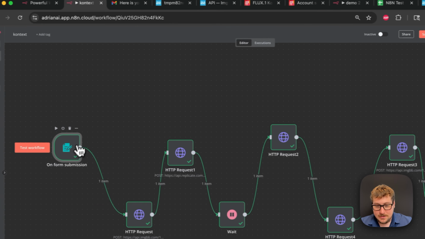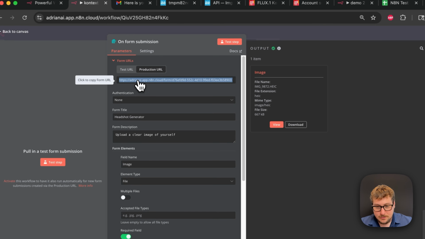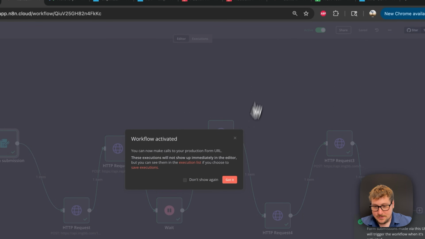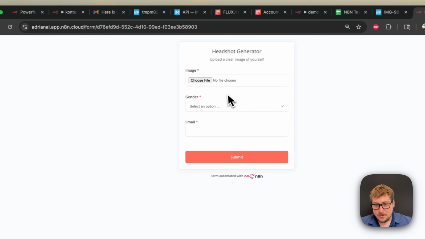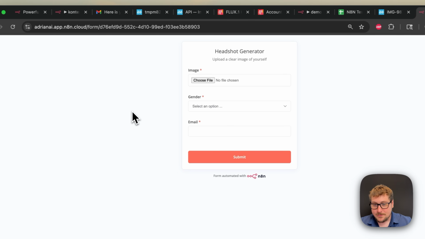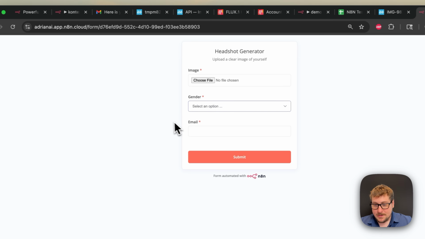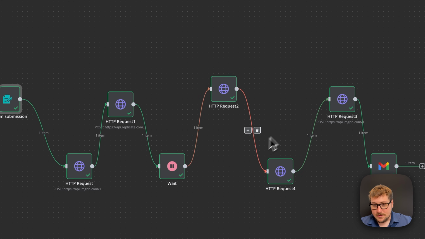The thing I want to point out is we're testing on this test workflow. The production workflow is right here, so we can copy this, and then when we activate this, anyone on the internet could effectively go to this URL. I'm going to be deactivating it obviously before I post this, but anyone could go to this URL and then enter a picture of themselves, their gender, their email, and then within a minute or two they'll get an email with that portrait. So that's effectively what this automation does.